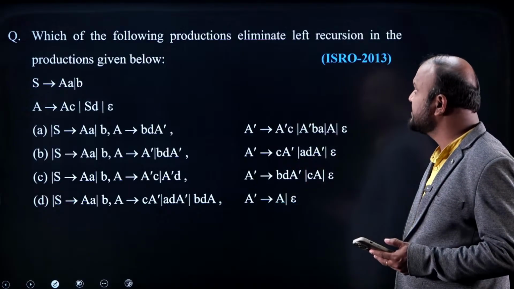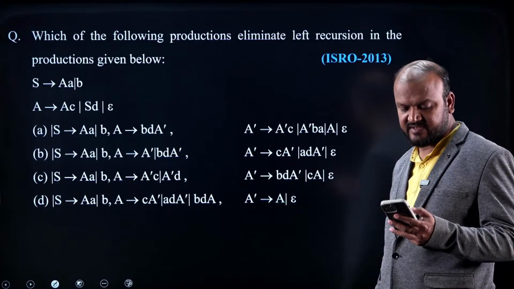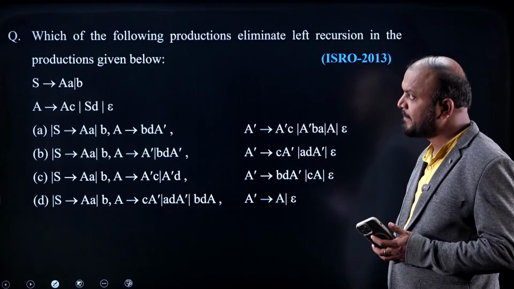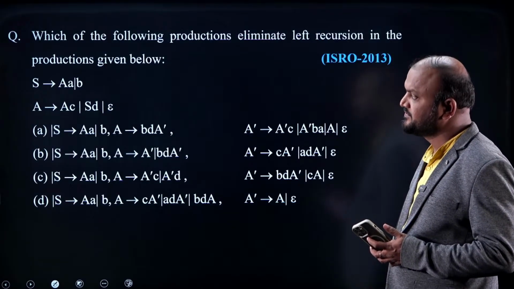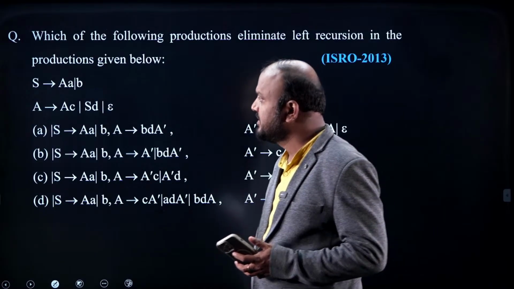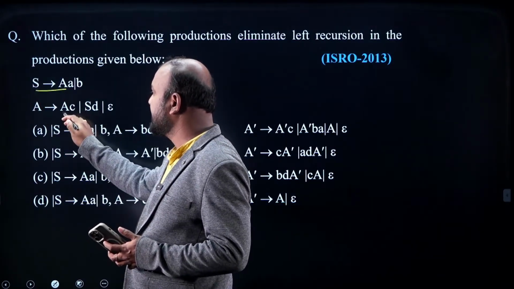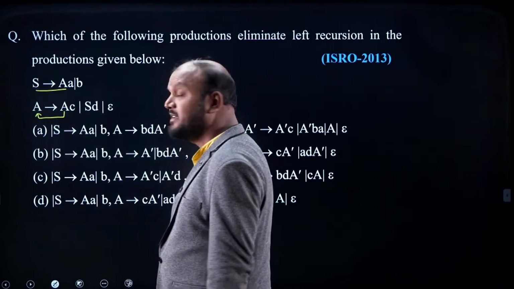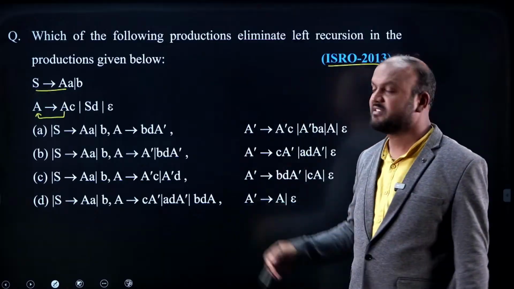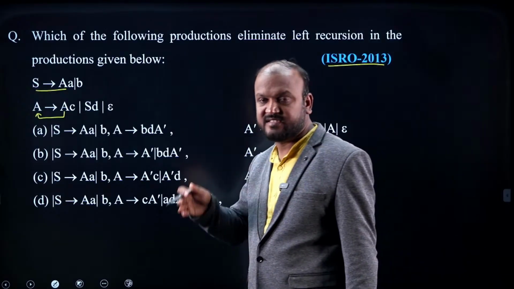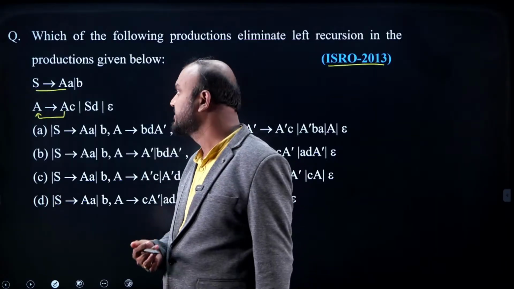Now look at this. Which of the following productions eliminate left recursion in the productions given below? Any left recursion associated with S? No. But left recursion is there with A. And this is a straightforward classroom question. It is given in ISRO 2013. I have been teaching it from 2010 onwards, the same question, but it is given in 2013 in ISRO. It is our classroom practice question.